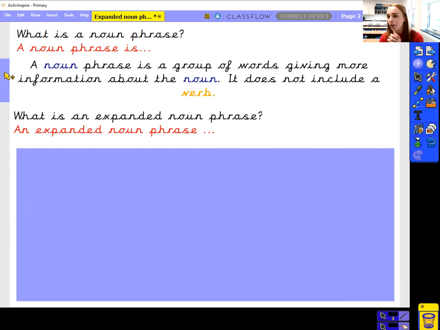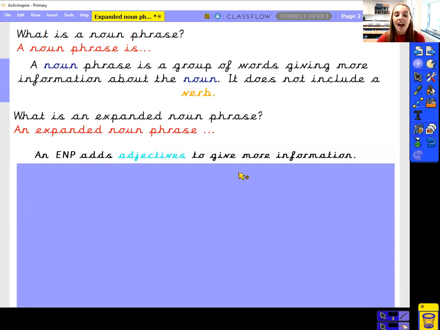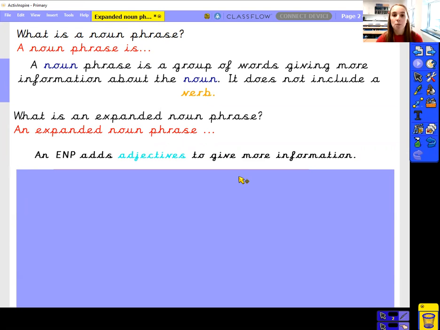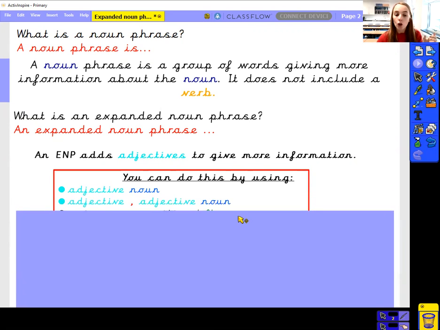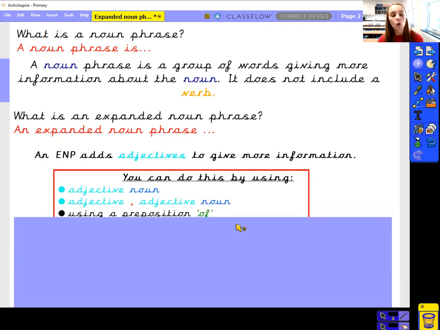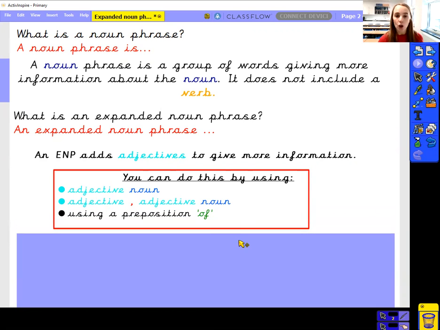What's an expanded noun phrase? I wonder who remembers, because we did look at this last term. An expanded noun phrase gives more information using adjectives, okay? And there's lots of different ways that we've looked at to make interesting expanded noun phrases. You can just have an adjective and a noun, a thing and something that describes it. You could also have adjective, comma, adjective, noun, and we practice that a lot. And we can also use prepositions such as the word of. And we are going to be looking at these three types of expanded noun phrases today.